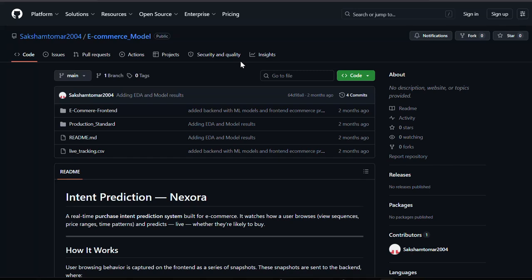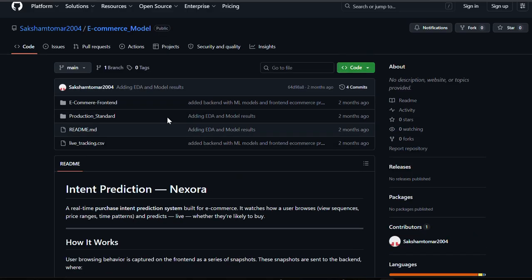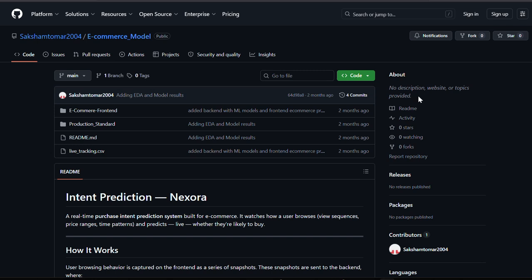Good evening, folks. We are here to discuss a model created by me, an e-commerce intent prediction agent. This project was created by two people, me and my friend Sahil. This is the GitHub repo, which I will share in the link. Now I am going to show how we have implemented this project.